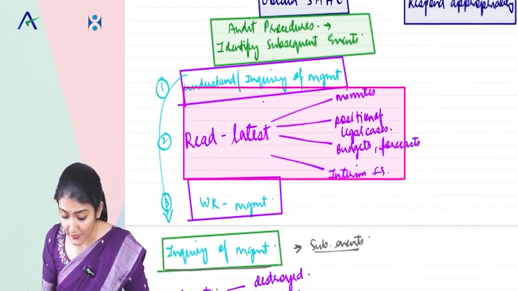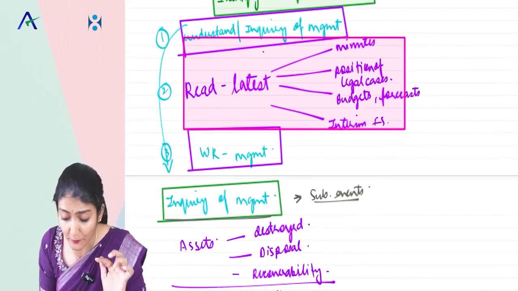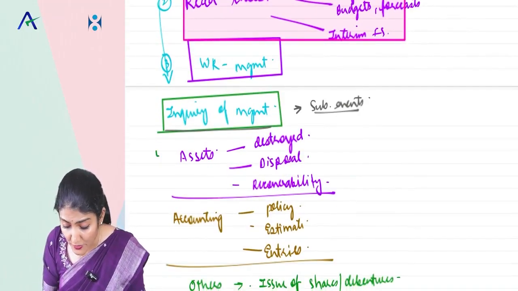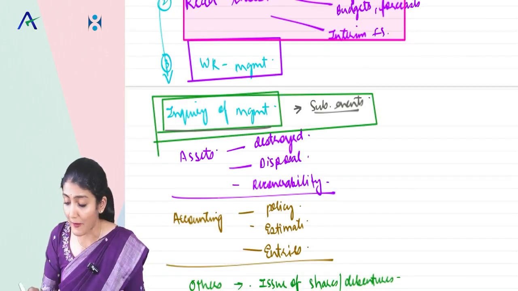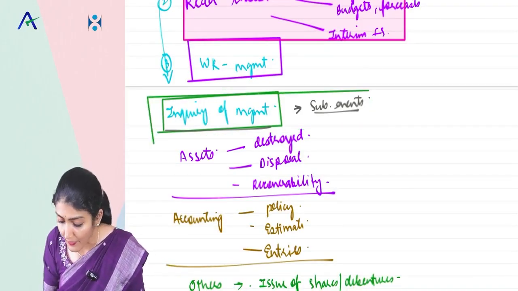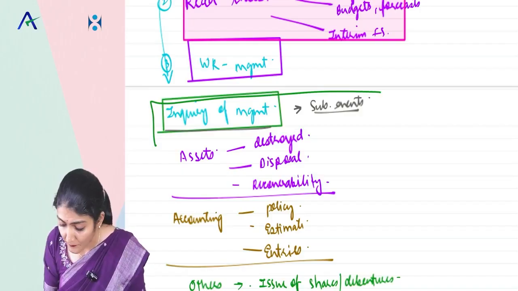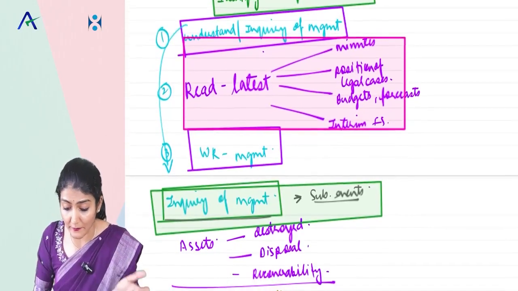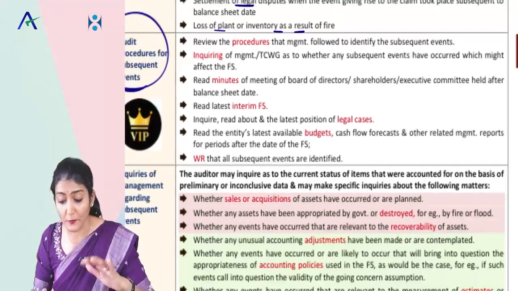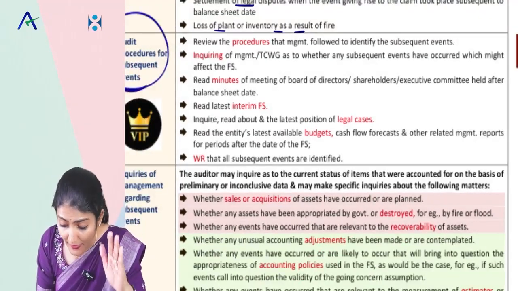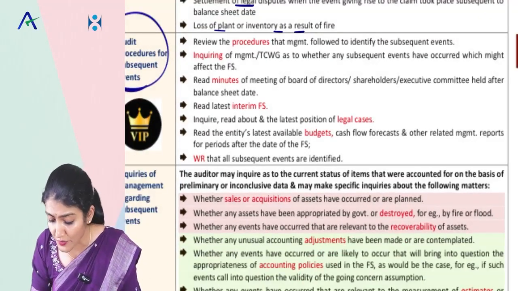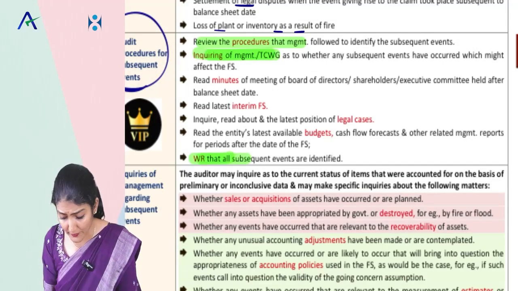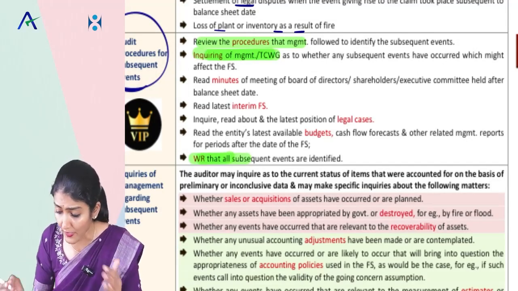So one question I discussed with you: what are the audit procedures to identify subsequent events? And then the second question: what are the inquiries of the management that you will do regarding the subsequent events? So what are the audit procedures? Procedure number 1, understand the procedure being used by the management and make inquiries of the management. Last point, written representation from the management.